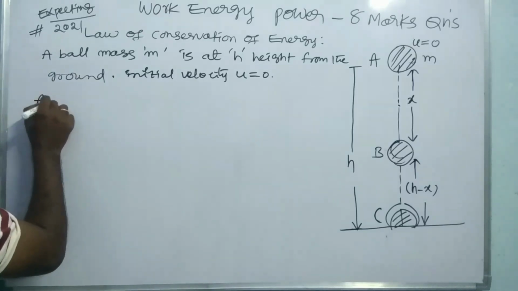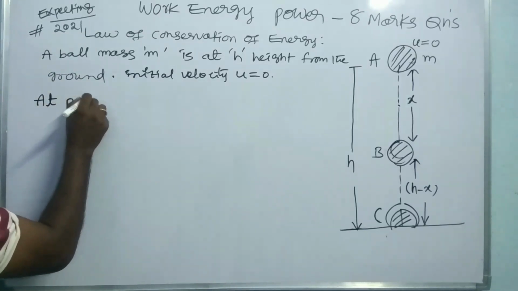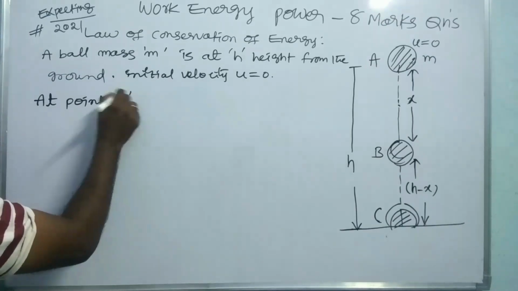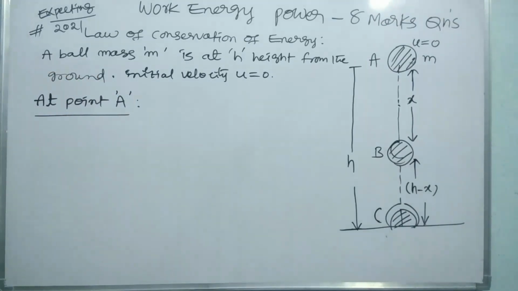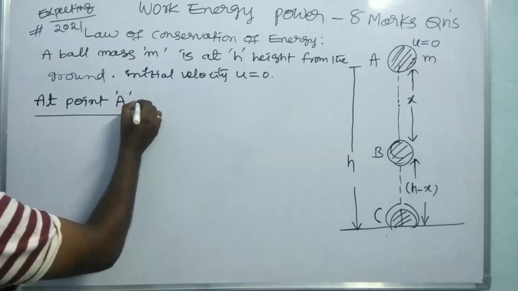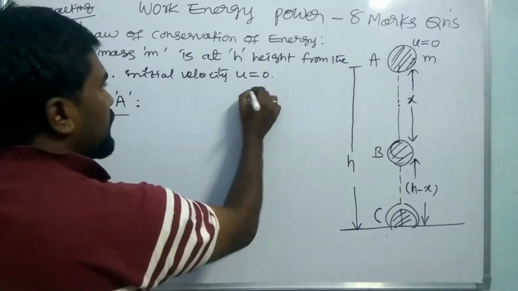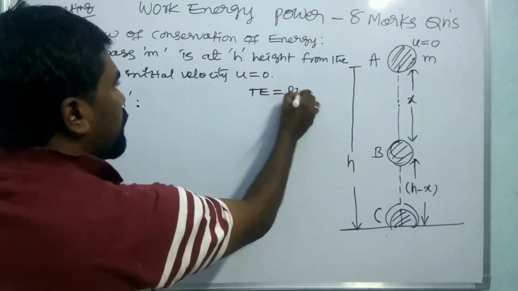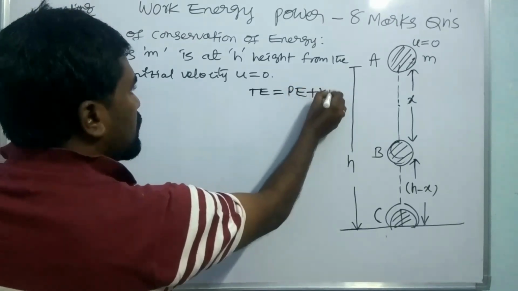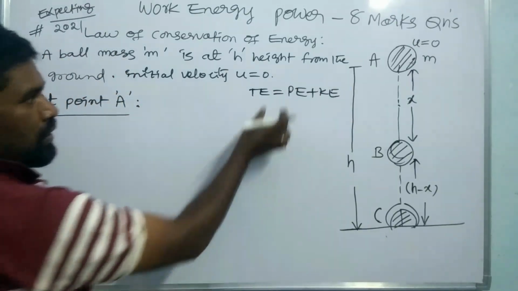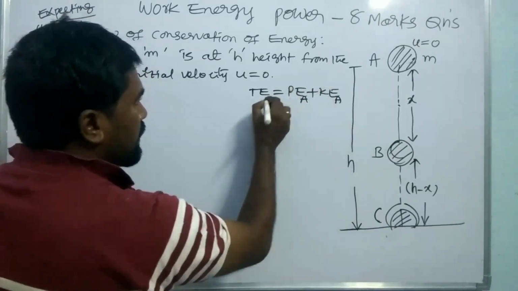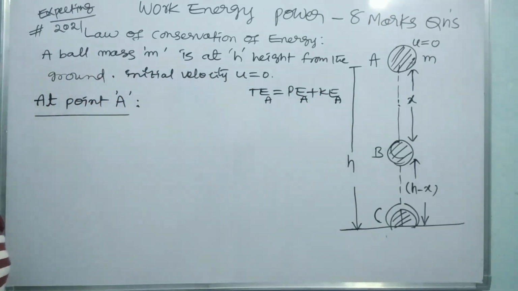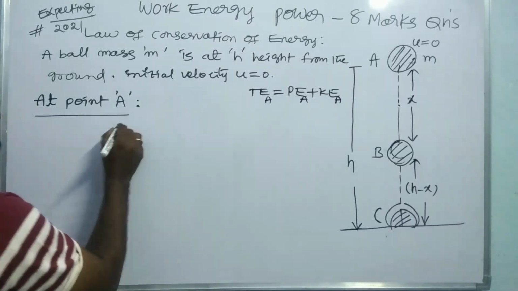Now at point A, we have taken a point A. Our aim is to find the total energy. For getting the total energy, TE is equal to PE plus KE. Already you know that. Hence we have to find the potential energy at A and kinetic energy at A. Then we can get the total energy at A. So, potential energy at A.